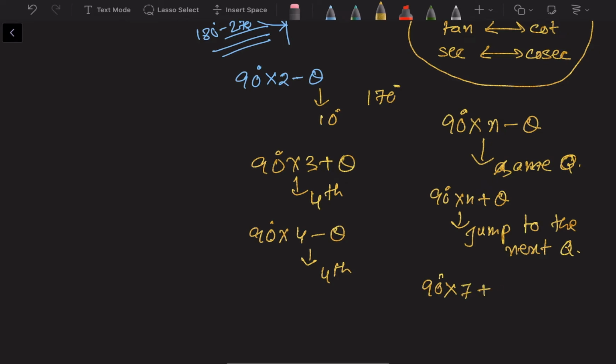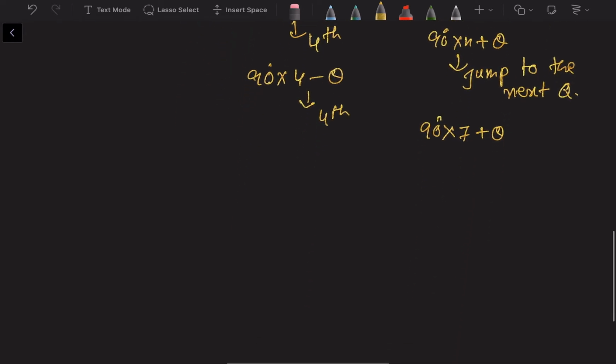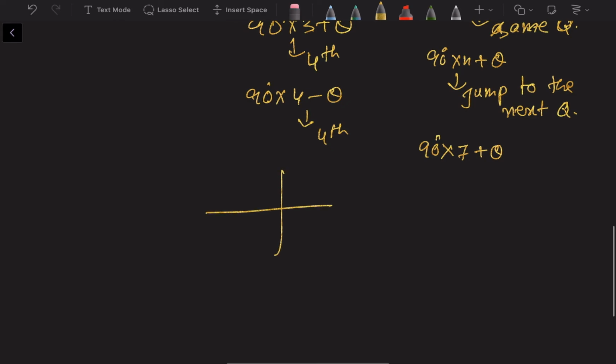Similarly, if it is given 90 into 7 plus theta, 90 into 7 means count it. Draw a plus sign, then first, second, third, fourth, fifth, sixth, seventh. Seventh means the third quadrant. Plus something means it will jump to the next quadrant. So 90 into 7 means third, and third plus something means it will jump to the fourth quadrant.